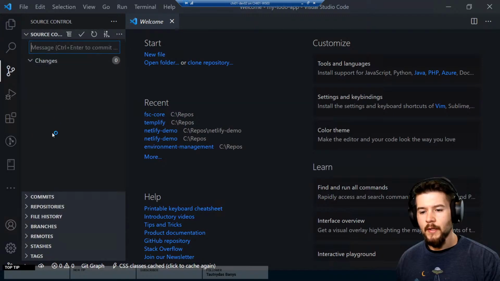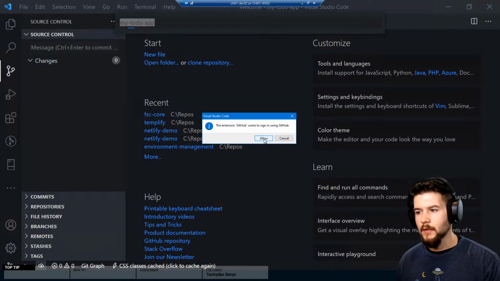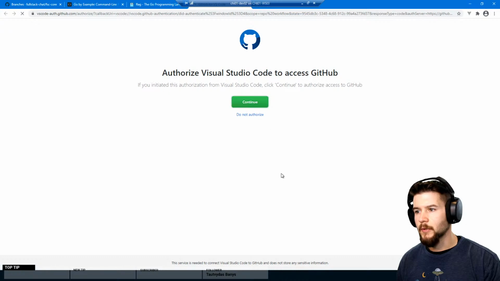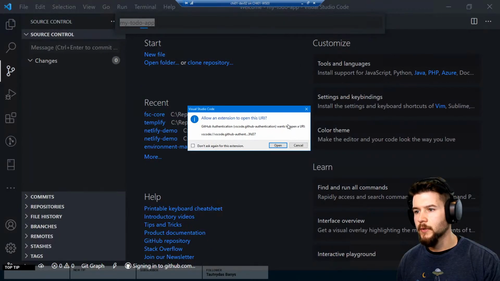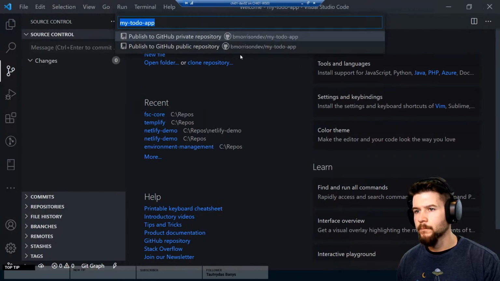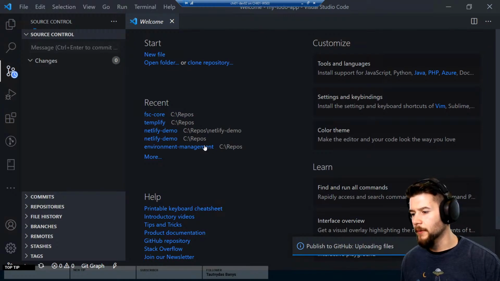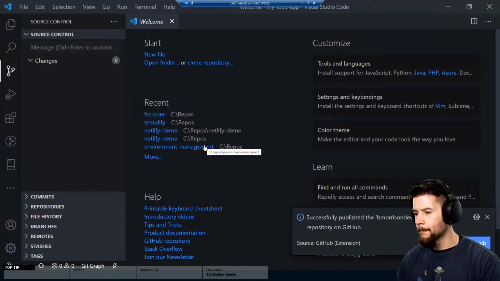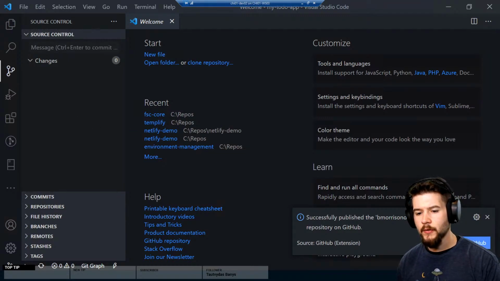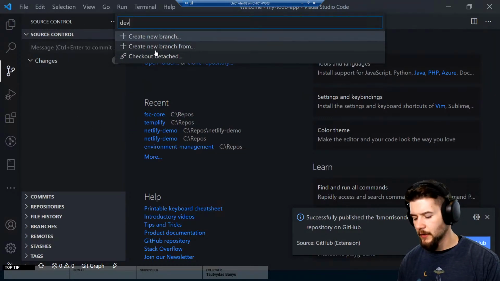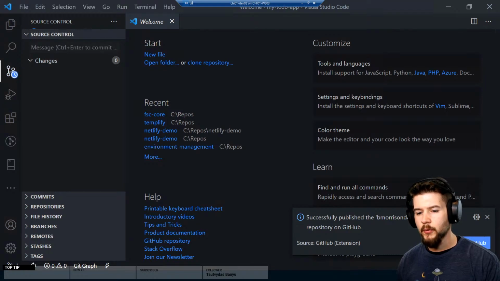Okay, I don't even know that I have. Do I have an upstream on this one? Sign in using GitHub, allow, that's fine. Open. GitHub B. Morrison Dev, public. Yeah, create a repository. Okay, so now we have a repository. Let's go ahead and create a new branch here. We'll just say dev. And we're going to push this guy up too.